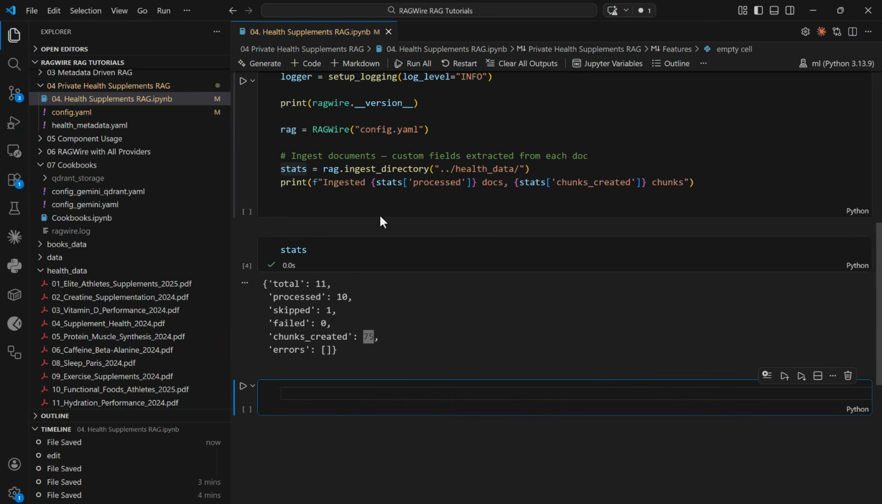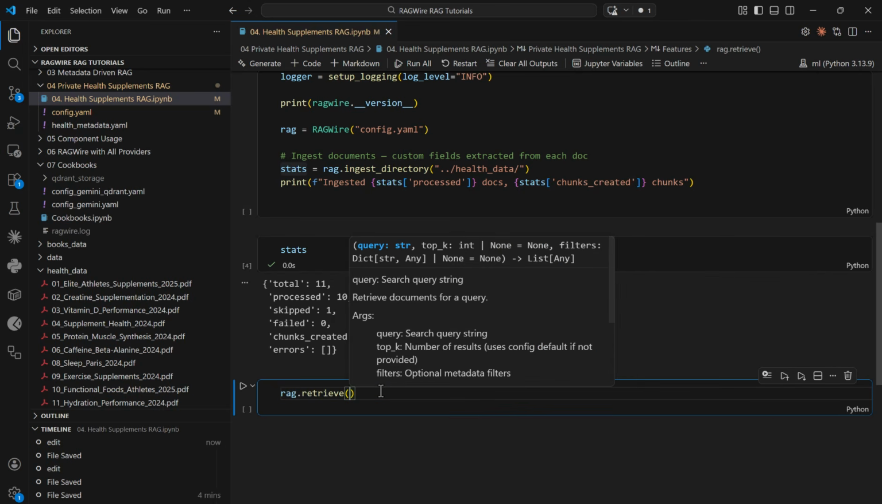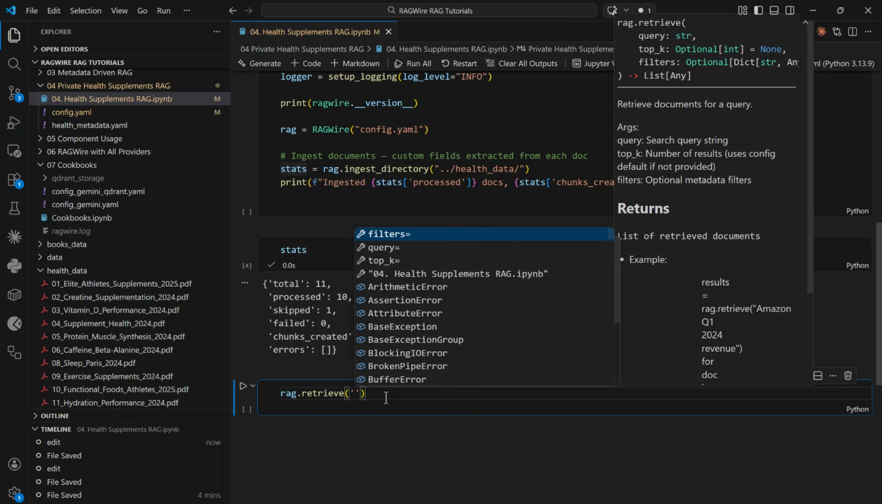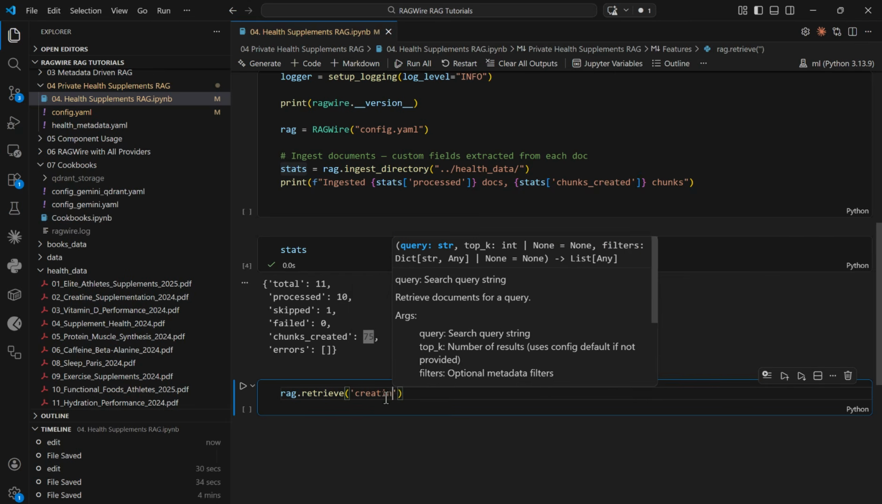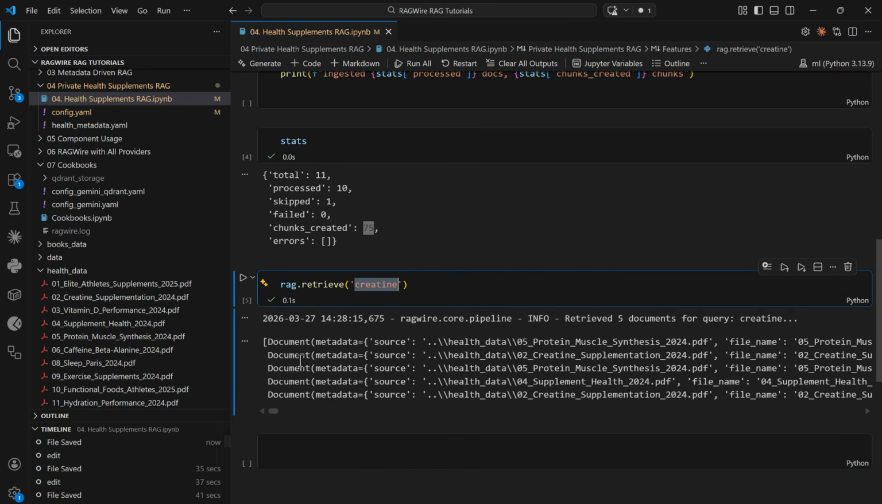Let's go ahead and see if our retriever is working correctly. You can call it like this: rag.retriever. Thereafter, you can pass your query, select the top k elements, and pass the filters if you want. Let's set the query. I'm going to set a query related to, let's say, creatine. This is just a simple query, so we should be getting output which is related to creatine.